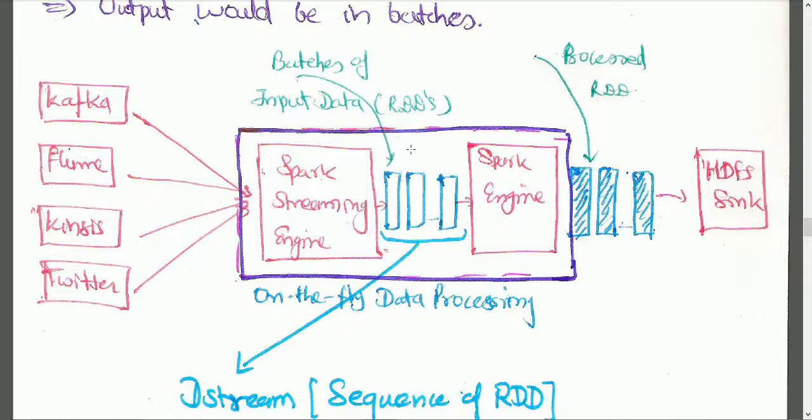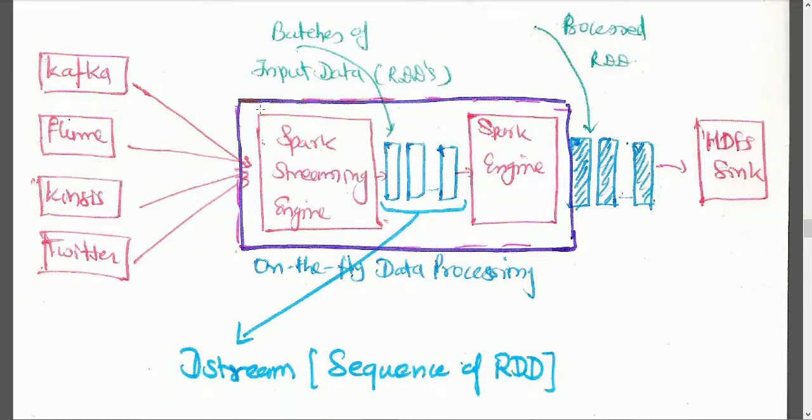We have already discussed RDDs in depth. This is just a distributed component. On this you can run your Spark engine API, and once you apply whatever functionality you want to implement, it generates the processed, filtered, or joined data, and you can simply store it, save it as a text file, a Parquet file, an Avro file, or whatever way into the HDFS sink. This is the actual on the fly processing you are doing on this data.